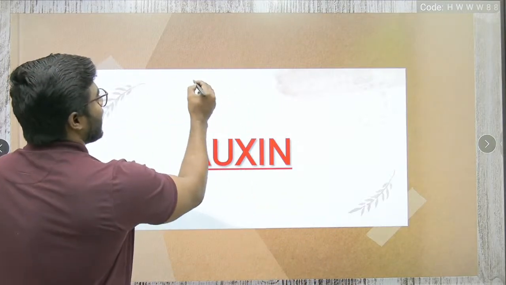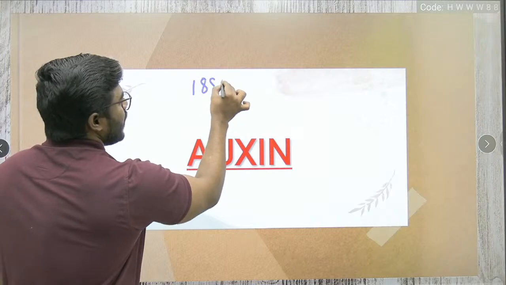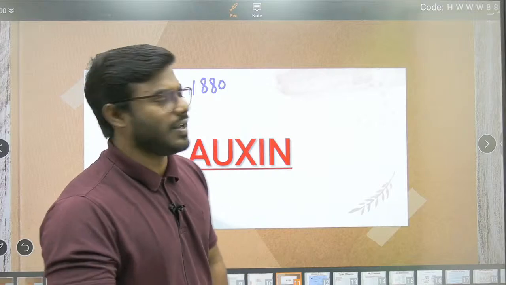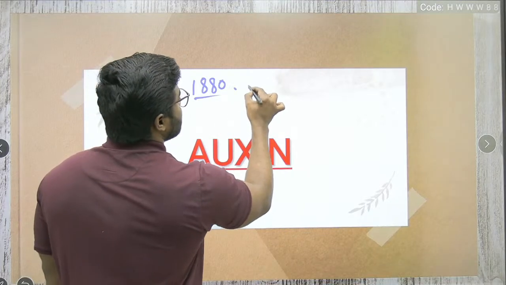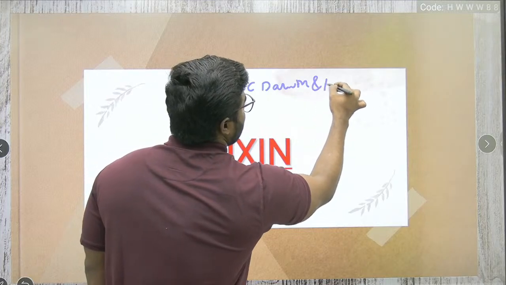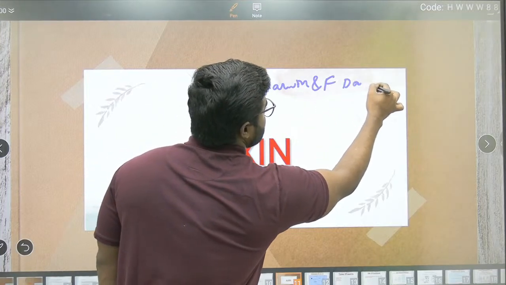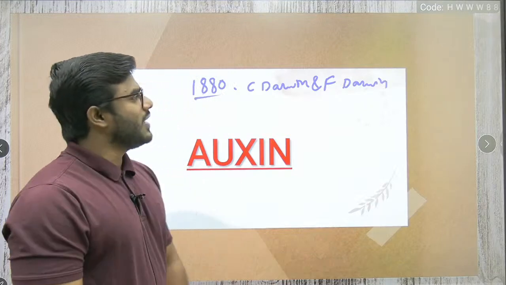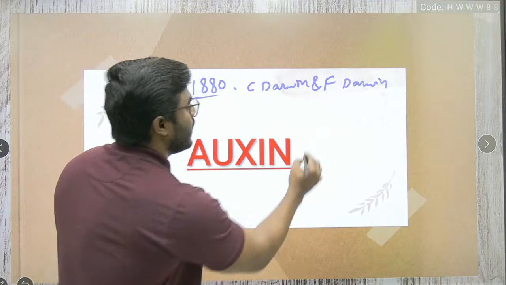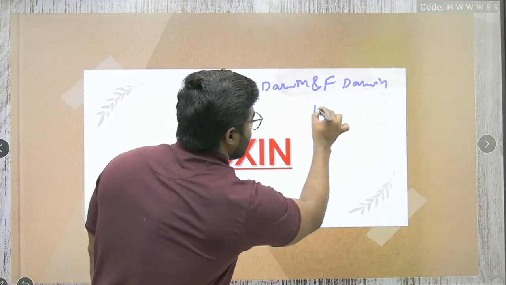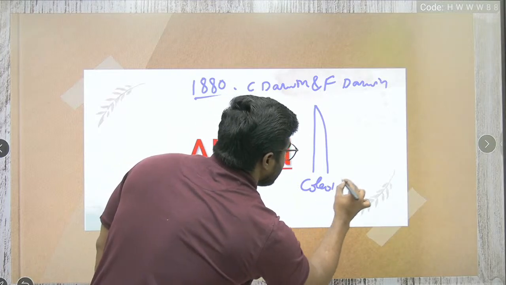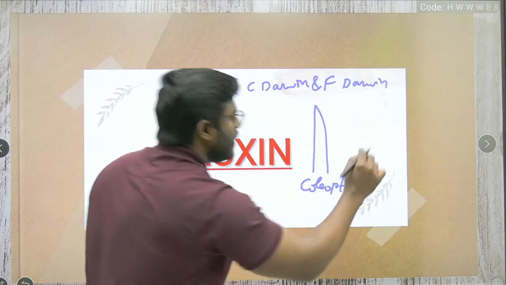In the year 1880, I will explain in 5 minutes, every student pay attention very correctly. In the year 1880, Charles Darwin and his son Francis Darwin started doing the experiment. Where did they do the experiment? They did the experiment on the coleoptile.